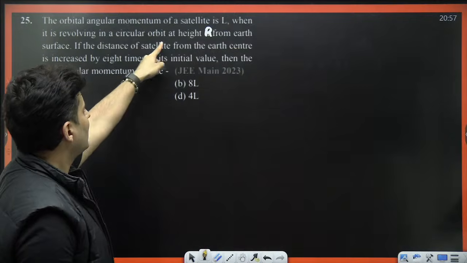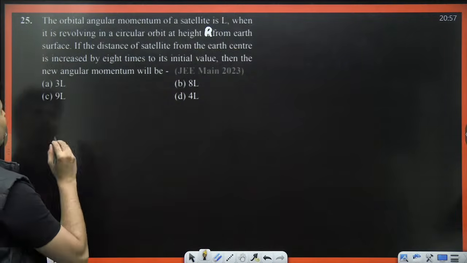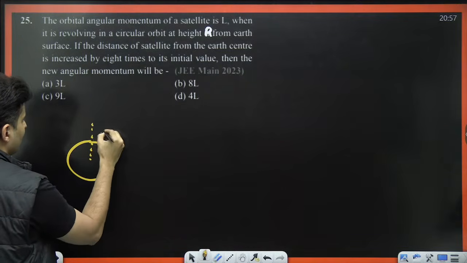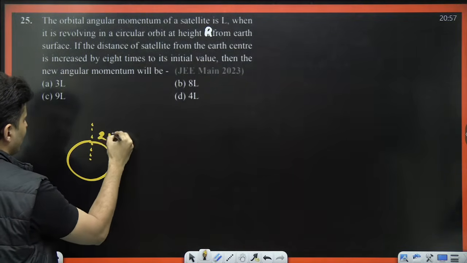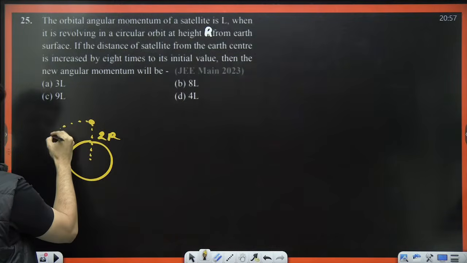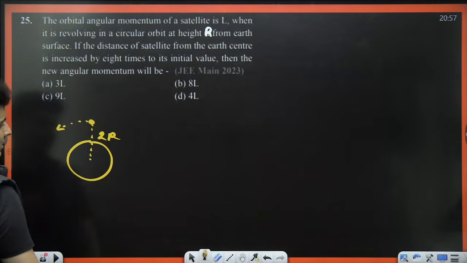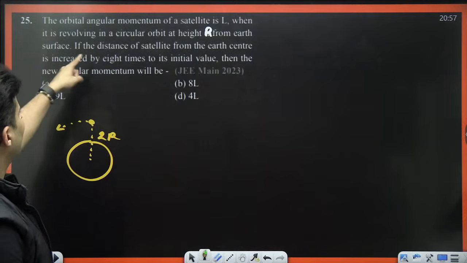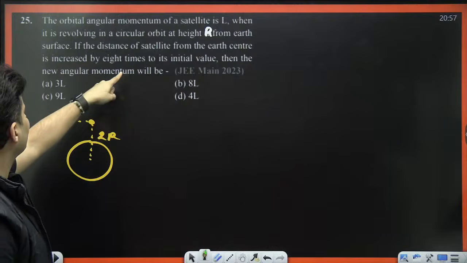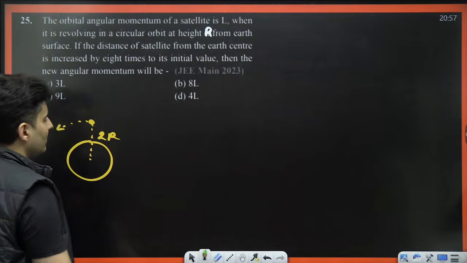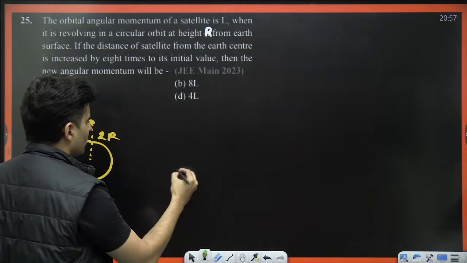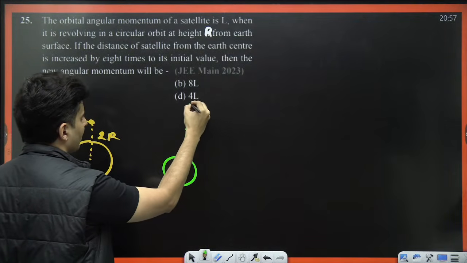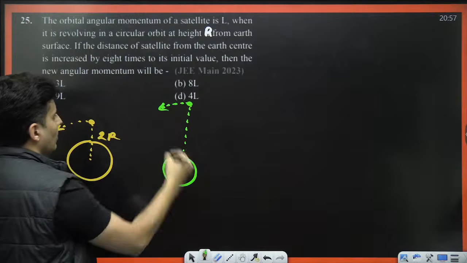First situation: circular orbit, height r from the Earth's surface, meaning this is actually a 2r radius. In the next situation, the distance of the satellite from the Earth's center is increased by 8 times its initial value. So basically, this distance becomes 8 times its initial value.